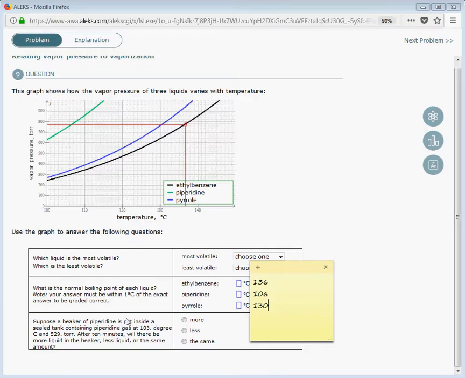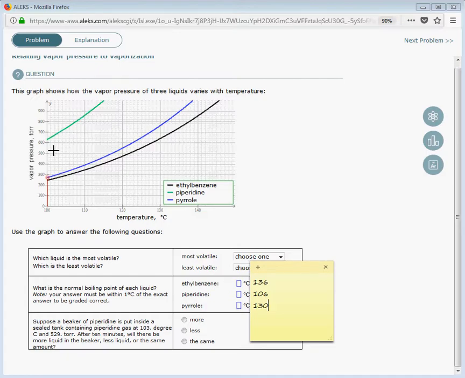Finally, the last thing we have to look at is, suppose a beaker of pyridine is put inside a sealed tank containing pyridine gas at 103 degrees C and 529 torr. So we have some liquid in a flask and we have some gas in a flask, and the temperature is 103 degrees and the pressure is 529 torr. After 10 minutes, will there be more liquid in the beaker, less liquid in the beaker, or the same amount? Well, what we want to do is go on our graph to about 529 torr, which is somewhere in this area, and 103 degrees Celsius, which is just about here where I have the cursor.